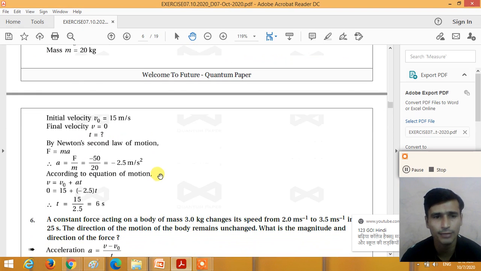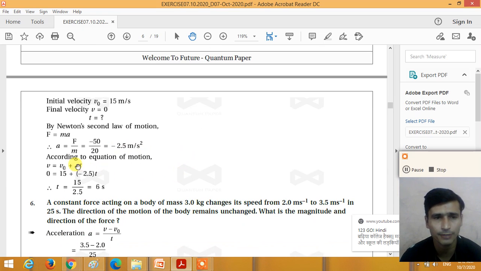So according to Newton's second law of motion, F is equal to ma. From that we can easily calculate the retardation produced on the body. So retardation produced on the body, a is equal to F by m. F is given as minus 50 divided by m, 20. So the retardation, or we can say the acceleration, is equal to minus 2.5 meter per second square.